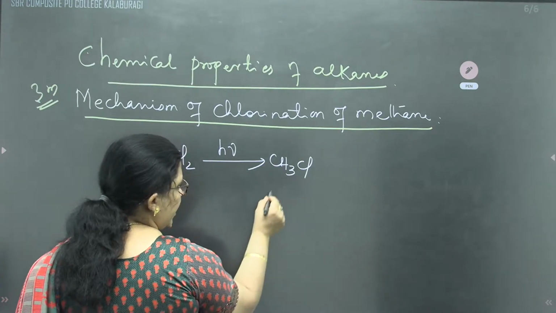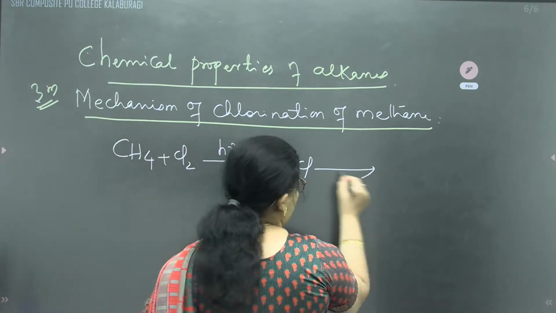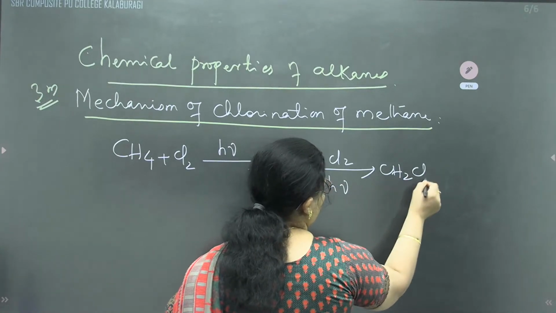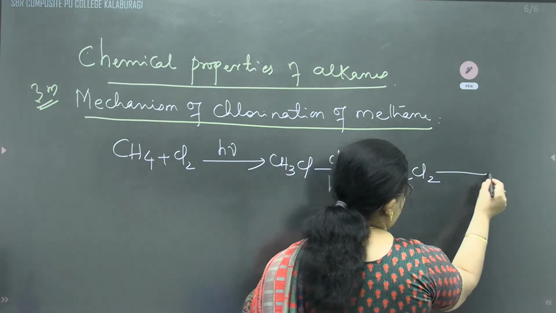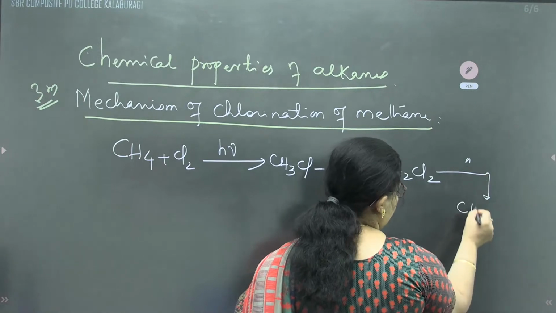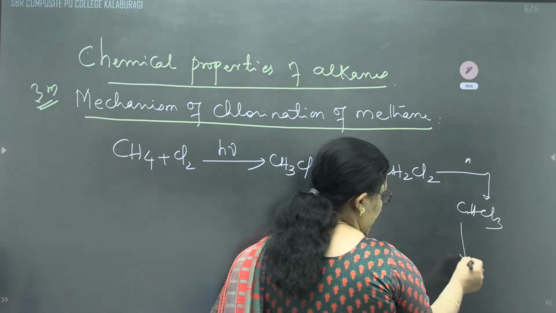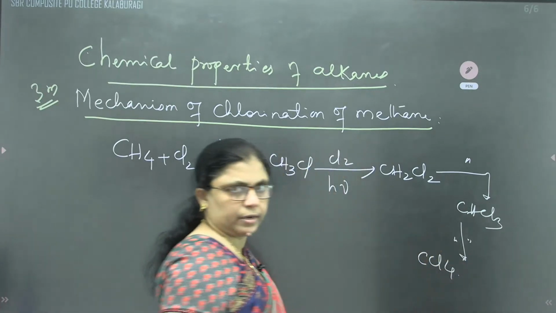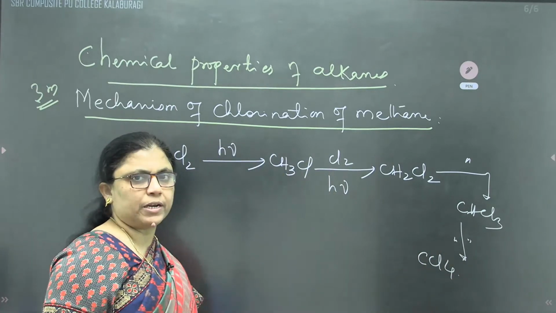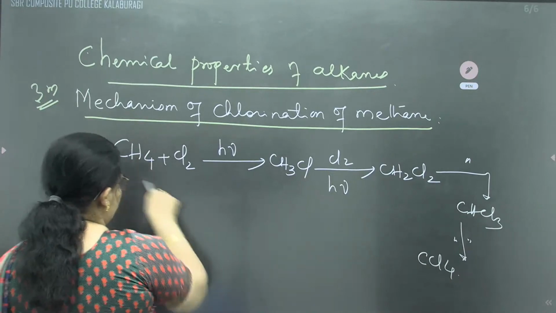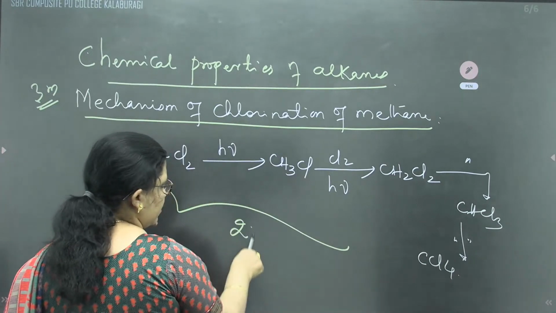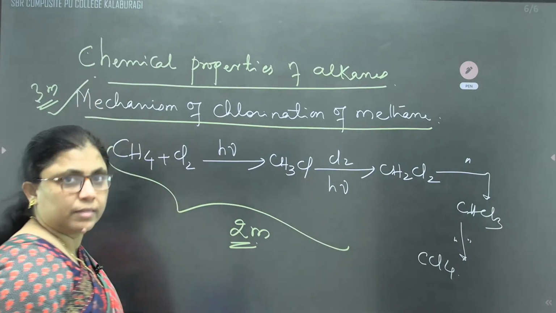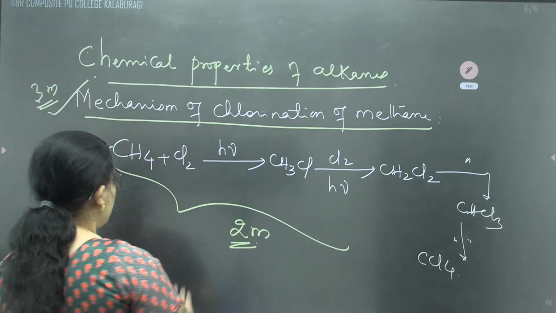Methyl chloride on further chlorination in presence of diffuse sunlight is converted into dichloromethane. In the same condition, we can get trichloromethane, and the same condition has to be maintained to get carbon tetrachloride. This complete reaction they'll ask in the exam for 2 marks, but the mechanism they will ask for 3 marks. That mechanism we are going to discuss now.